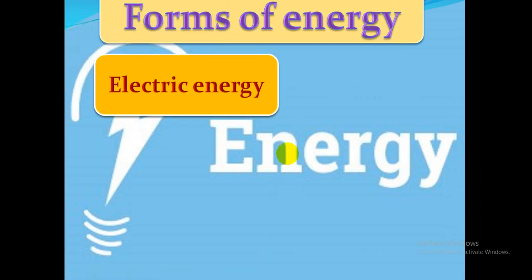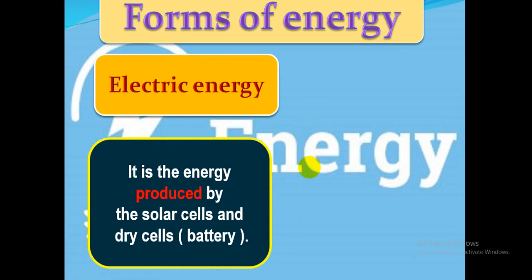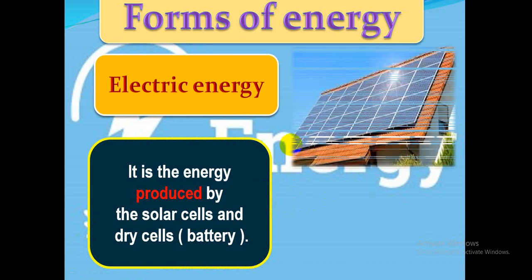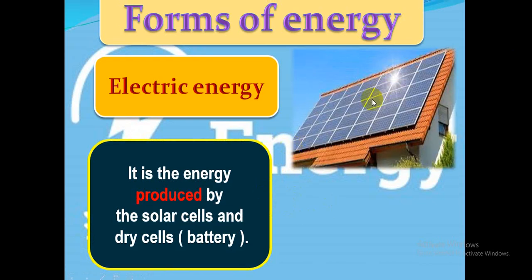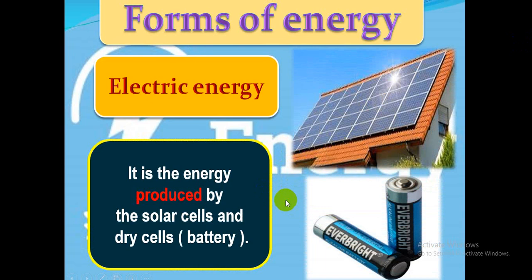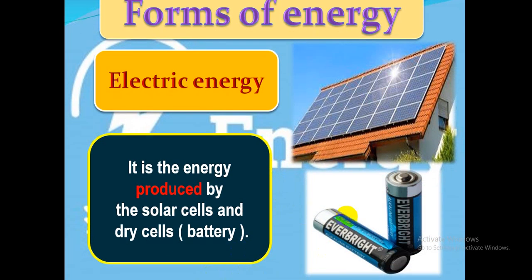Another form of energy, electric energy. We can define electric energy. It is the energy produced by the solar cells. This picture is for the solar cell. It is the energy produced by the solar cells and the dry cell or battery. Remember, dry cell or battery.